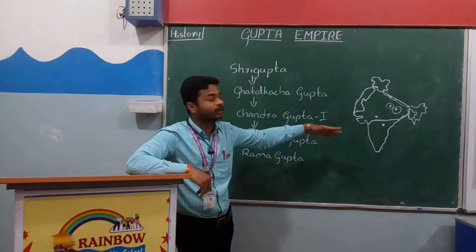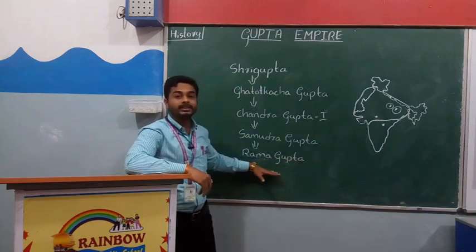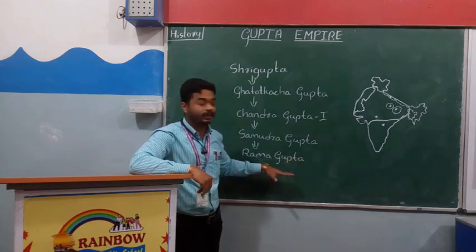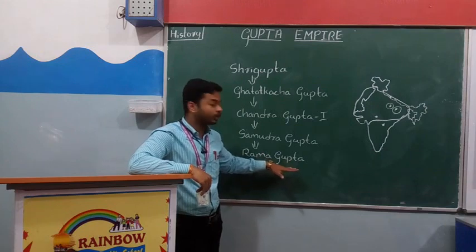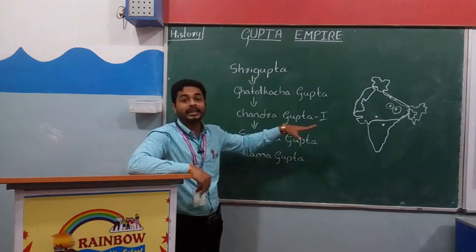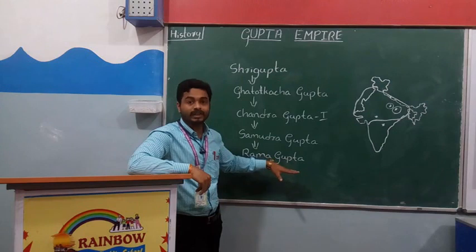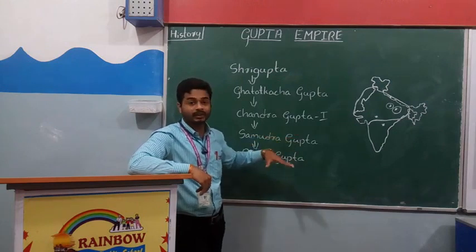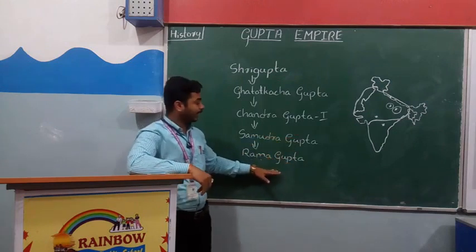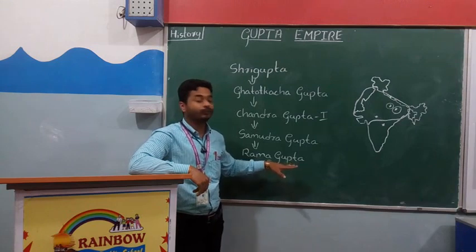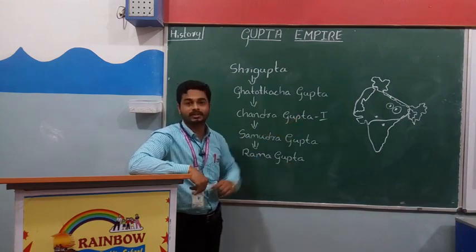Because of fear, he gave his beautiful wife Dhruva Devi. The Shakas demanded Dhruva Devi, and because of fear he gave his wife to the Shakas.